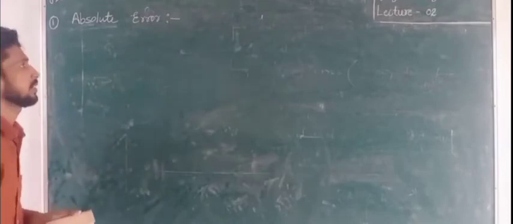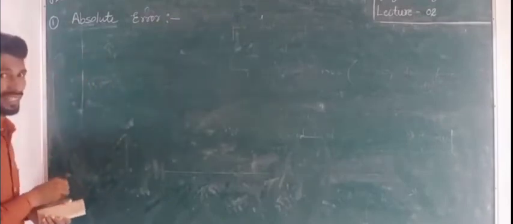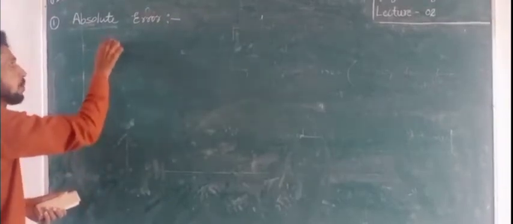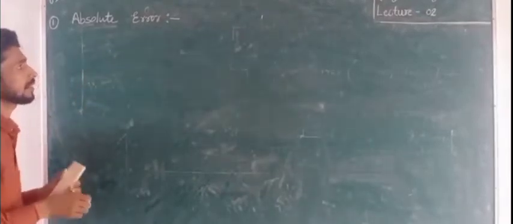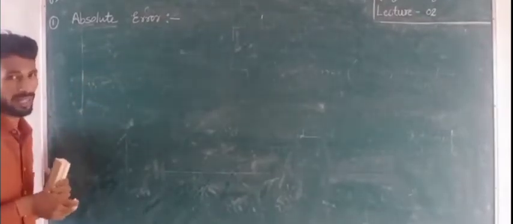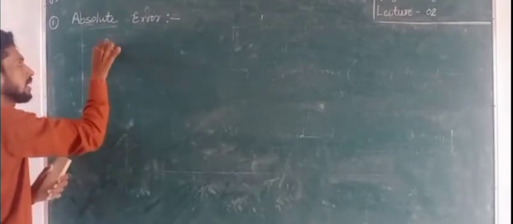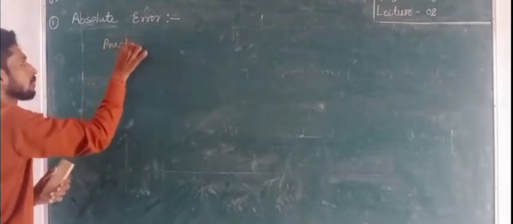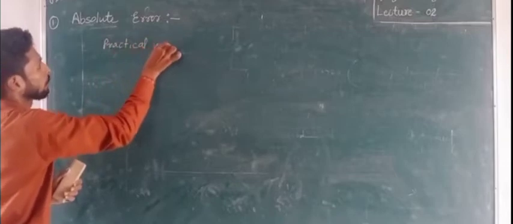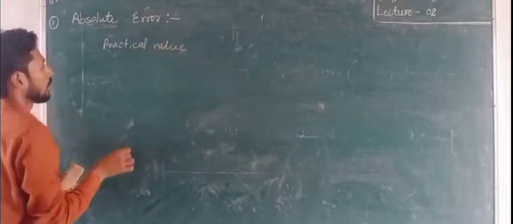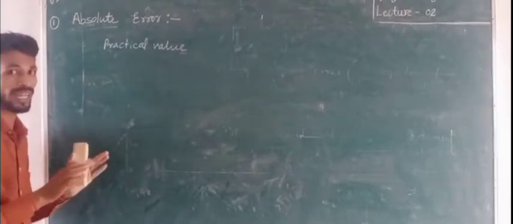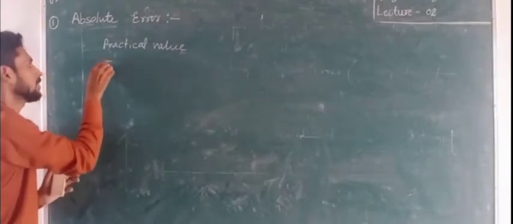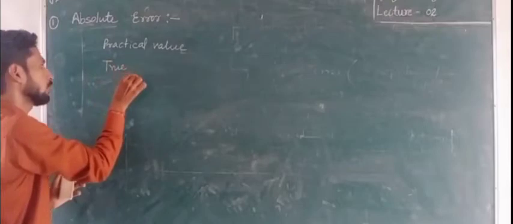suppose that there is a measuring instrument which measures a physical quantity and we get a value, that is practical value, and that physical quantity has a unique and perfect value, that is true value.